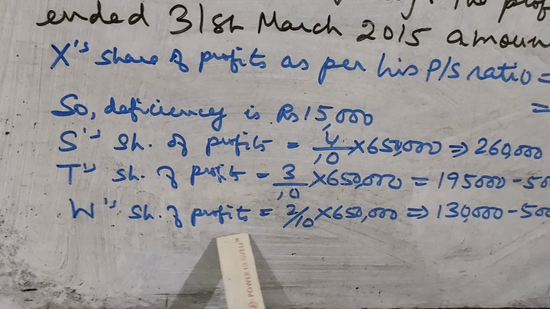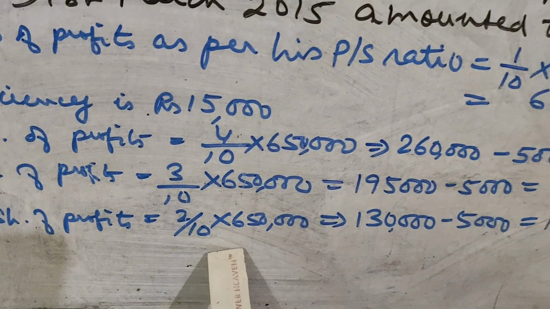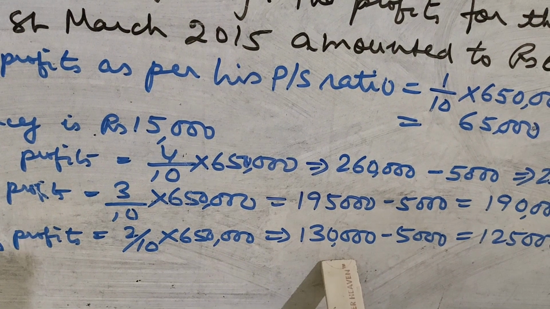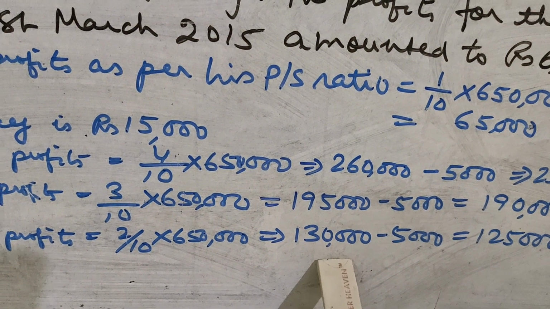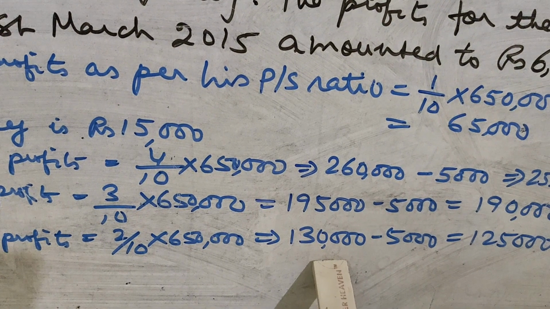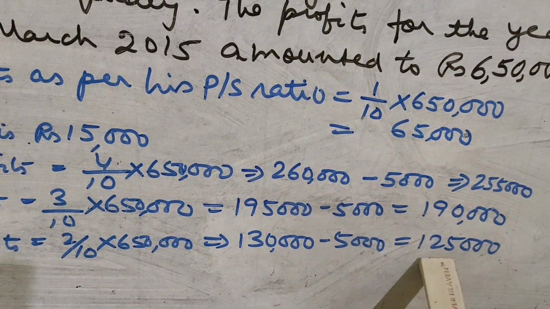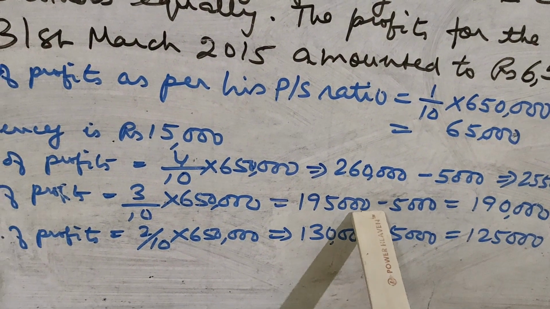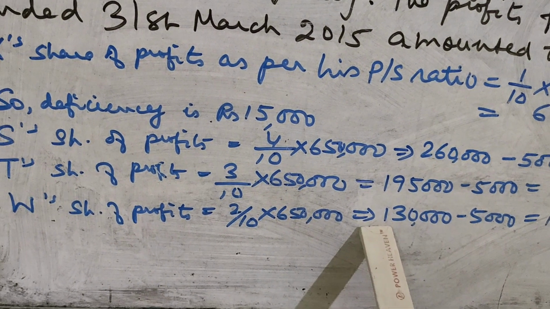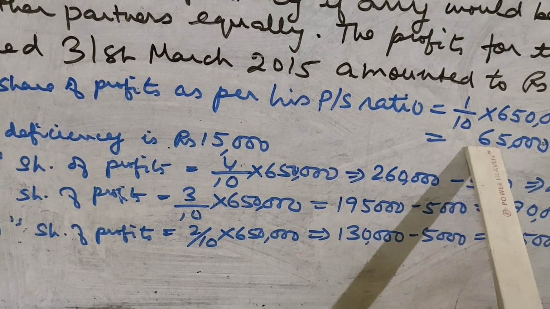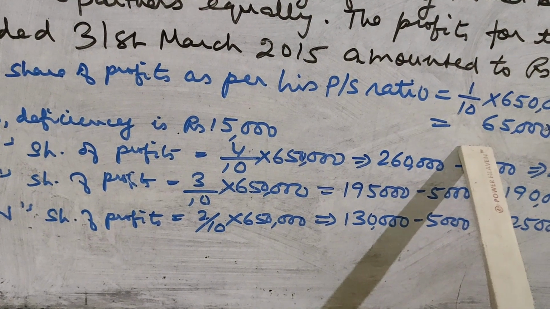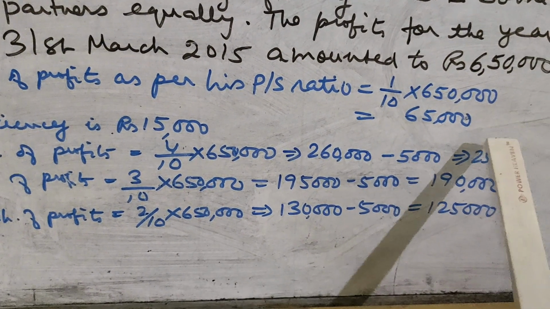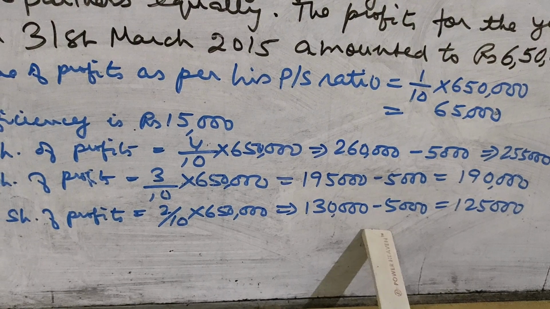Then W's share of profits will be, his PS ratio is 2/10. So 2/10 into 6,50,000, that is 1,30,000. But again he also has to bear 5,000 rupees which he has to give to X. So minus 5,000, so 1,25,000. And 5,000 taken from S, 5,000 taken from T and 5,000 taken from W will be given to X. So X's share will be 65,000 plus 15,000, that will be 80,000.